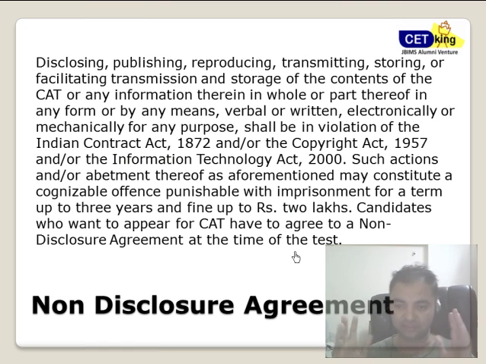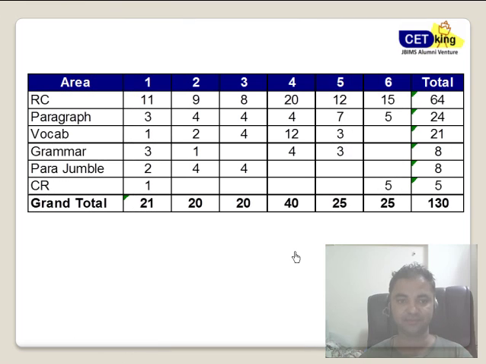So first of all, none of the questions in this exam have been taken from the actual CAT paper of this year. They're all based on CAT papers of previous years, to make you understand the kind of questions which are coming in this year's CAT paper. Alright, so let's have the breakup of the CAT exam.